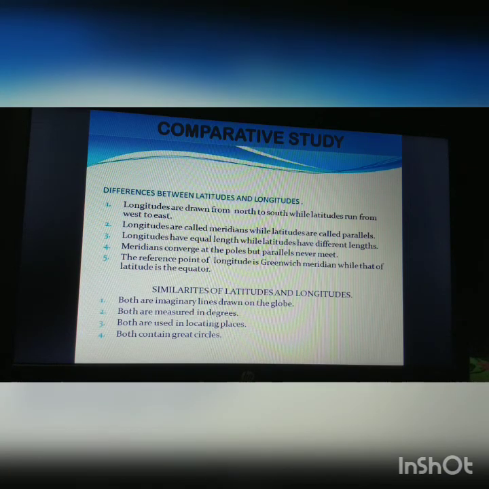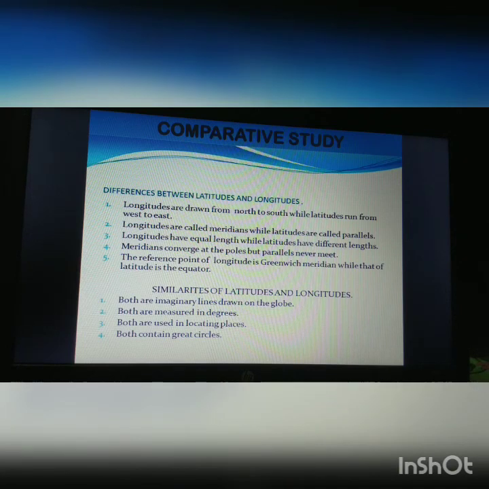Meridians converge at the poles, but parallels never meet. That means meridians, the longitudinal lines, obviously meet at the poles, we all know that. And the parallels are the latitudinal lines. They keep on going and never meet each other.